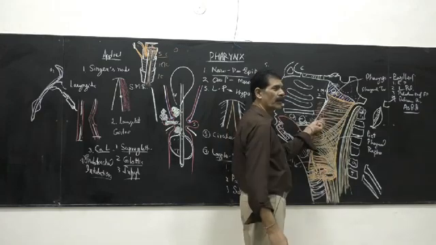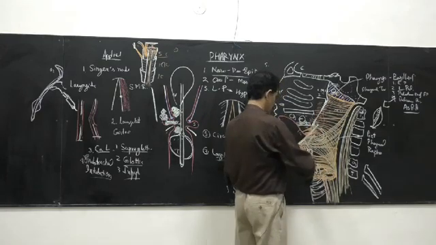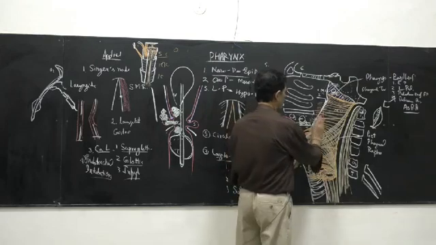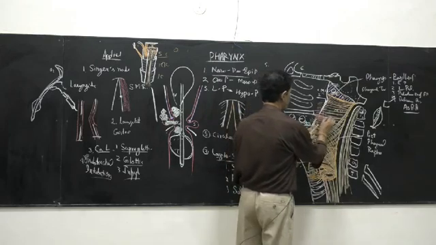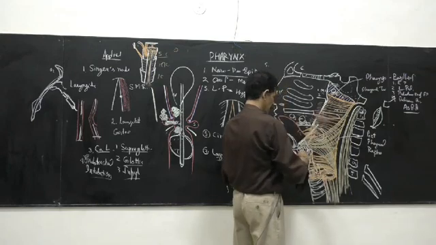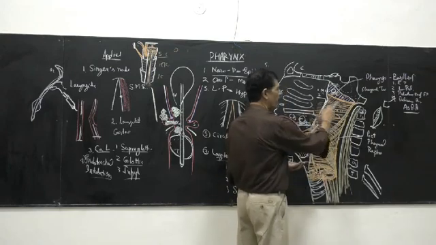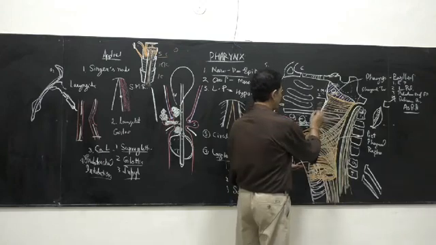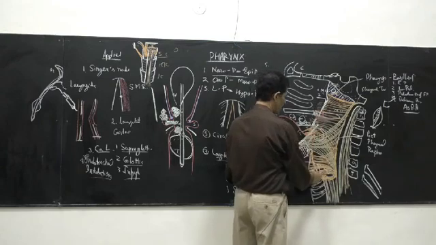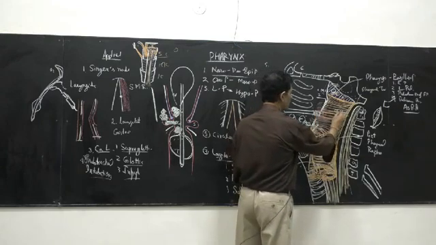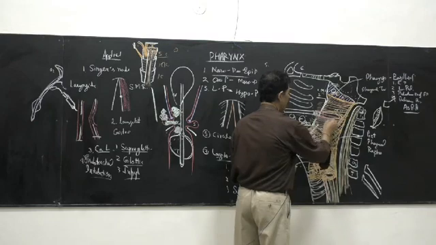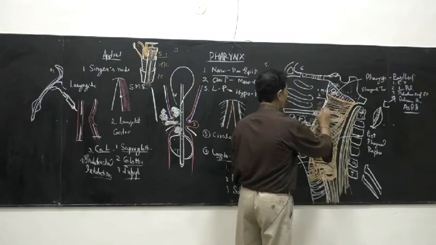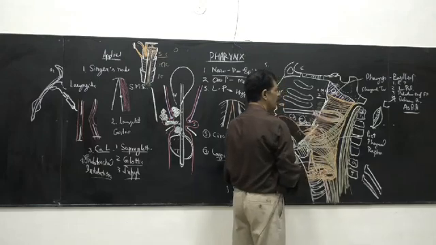Here the uvula becomes straight as we start taking food. The uvula was hanging, now it becomes straight. Now there is a muscle called the palatopharyngeus, which takes origin from the palatine aponeurosis. So this palatopharyngeus, like the cricopharyngeus, goes posteriorly and encircles the nasopharyngeal opening.